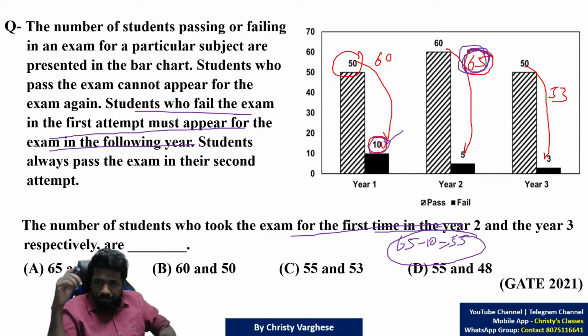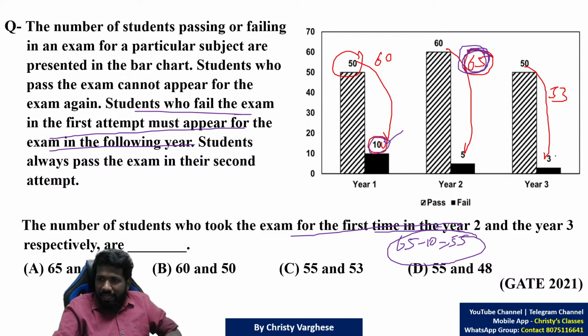Please respond. In the same way, in year 3 a total of 53 students are there. But among the year 2 students, some of them are repeating and some of them are attempting the exam in year 3. How many? 5 students.